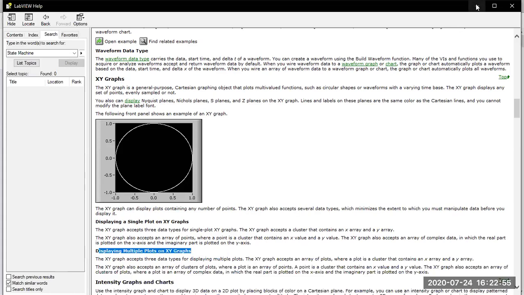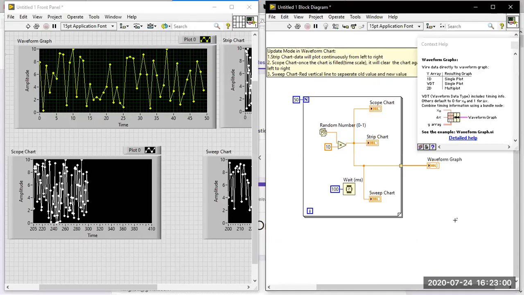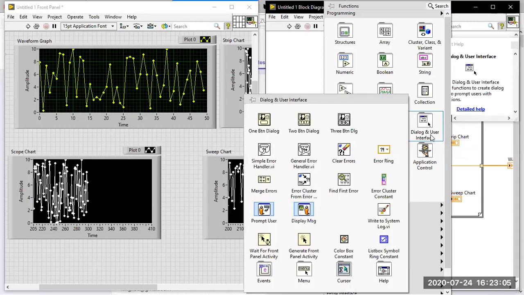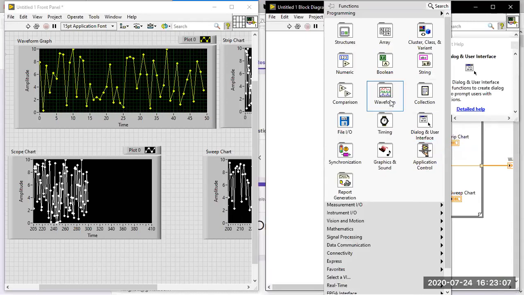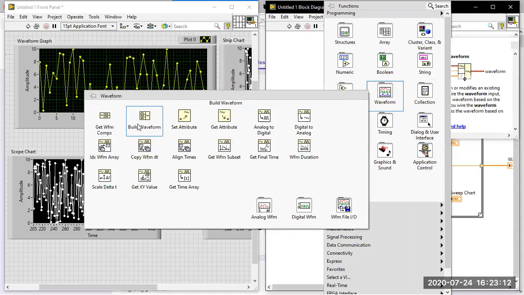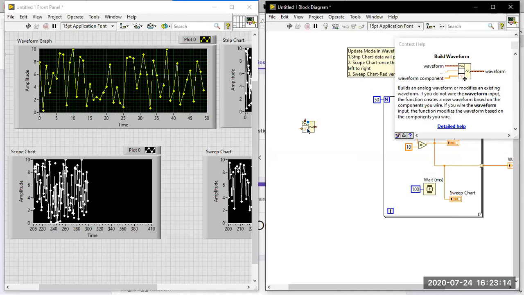Apart from these six in waveform graph, there is one last thing. In the waveform palette you have the Get Waveform component and the Build Waveform component available. One of the important theory questions will be: what are the components of the waveform data type?